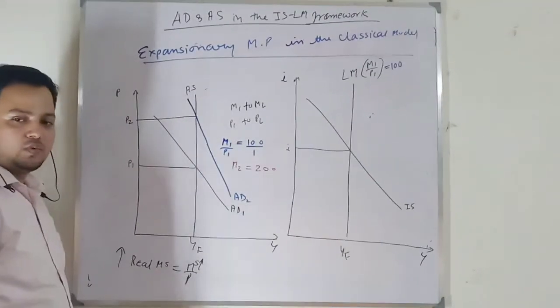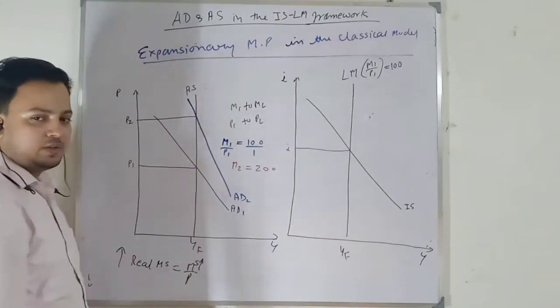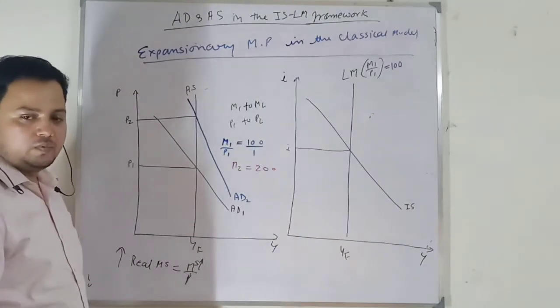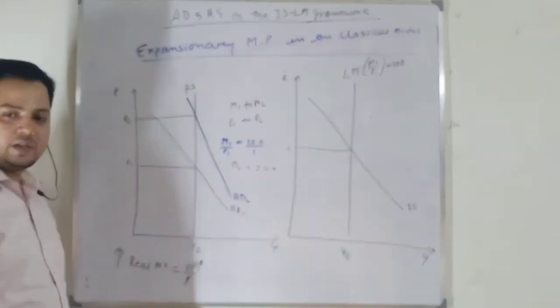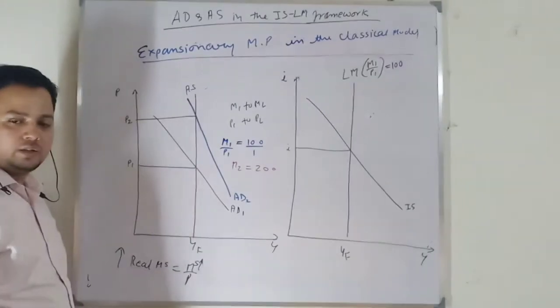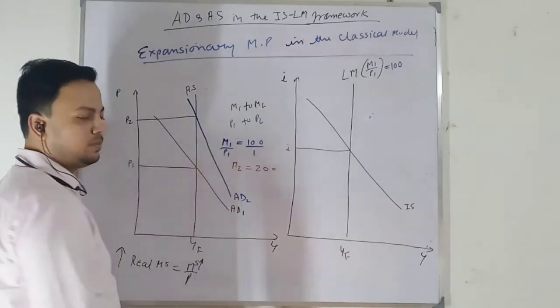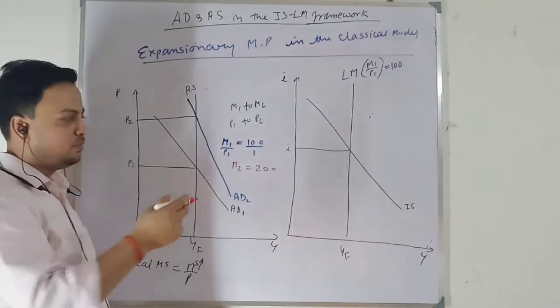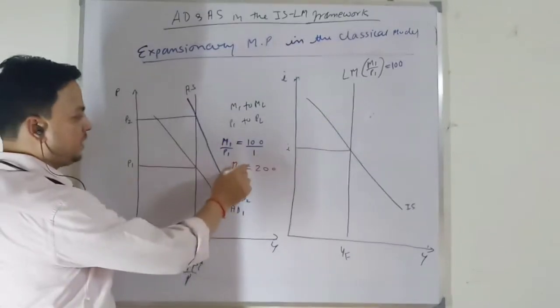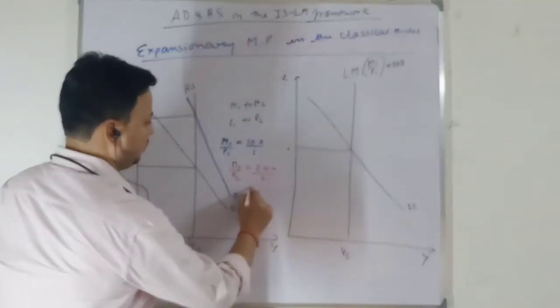So what I am saying is that the aggregate demand curve will shift rightward. For the same price level, there is more demand, so it will drive up the price. Same classical argument that we have followed. So the price level increases to P2, and there will be a proportional increase in the price level. When the price level is 1, a proportional increase means the price level will double, because money supply doubles, so the price level will also double. P2 will be 2.